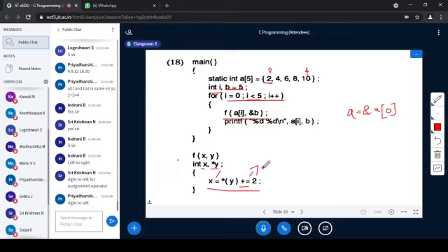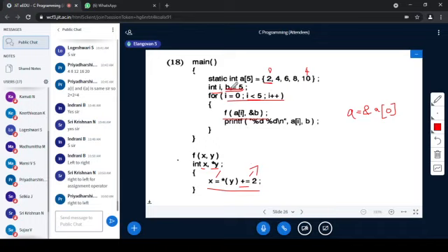What is *Y? Y holds an address; *Y is the value at that address. What is the address which is stored here? Address of B, which has value 5. So this variable will be changed to 7. That is, 2 is added to it and stored in the same B, right? That 7 is stored in X now. So it is coming here.